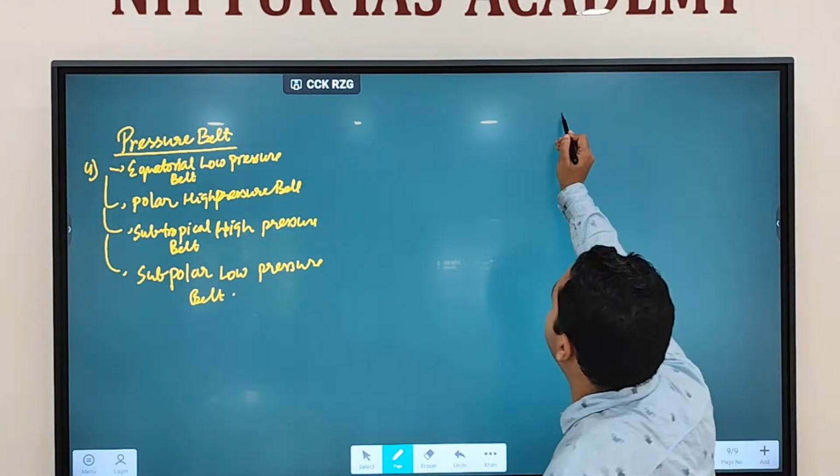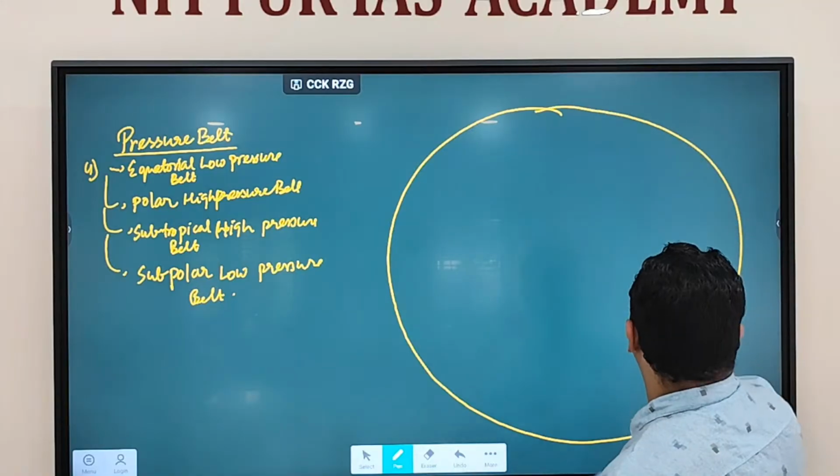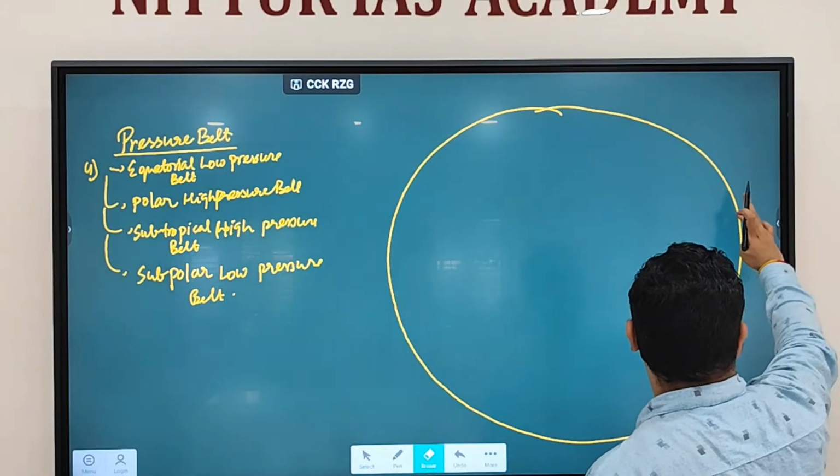And these pressure belts, the diagram you'll find like this. So this is the Earth in geoid shape.